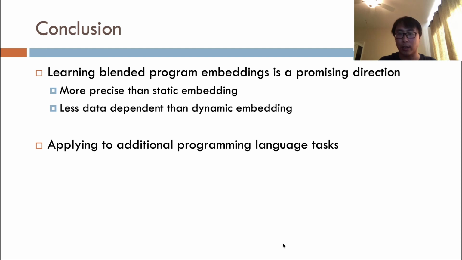To conclude, in this work, we propose a new blended approach of learning semantic program embeddings. In the method name prediction task, we show our approach is more precise than static models and less data dependent than a dynamic model. For future work, we plan to apply Liger to other problem domains to further test its usability and generality. That concludes my talk.